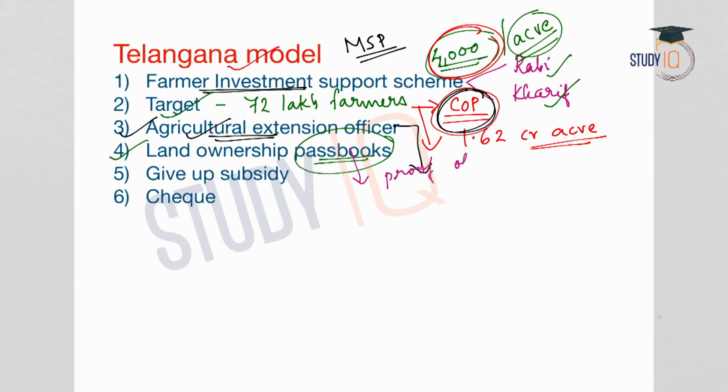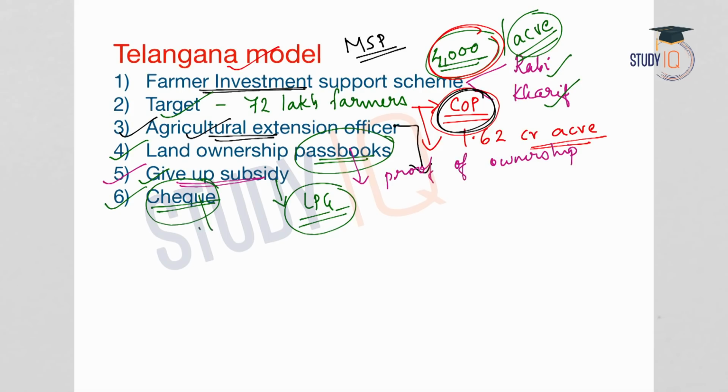So this proof of land ownership will make the farmer eligible for the subsidy. And there is also a provision for give up subsidy. That means the rich farmers have an option to give up their subsidy entitlement. We have the LPG subsidy give up scheme. Likewise, rich farmers can opt to give up their subsidy amount. Another important feature of the scheme is that this will be provided in the form of checks. It is not direct bank transfer, it is through checks.